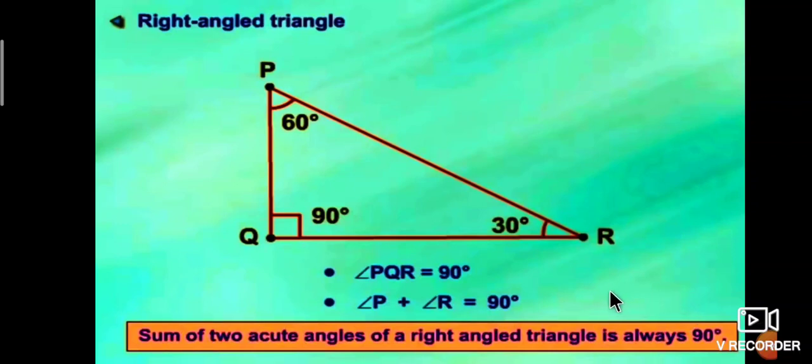Next, what is a right angle triangle? In a triangle, if any one angle is 90 degrees, such a triangle is called a right angle triangle. In the figure, PQR is a right angle triangle because angle PQR is equal to 90 degrees and the remaining angles P plus R are equal to 90 degrees. The sum of the two acute angles of a right angle triangle is always 90 degrees, students.